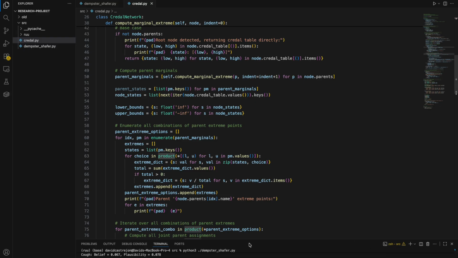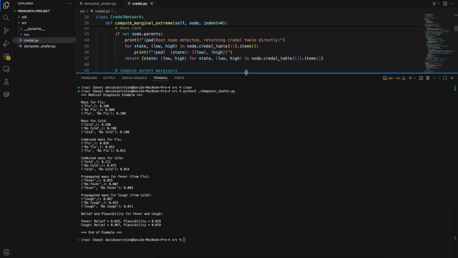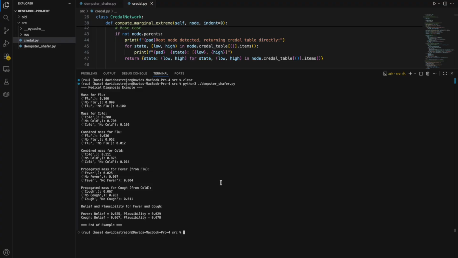So let's go ahead and run this code, and then we can analyze the output and compare and contrast it with the Dempster-Shafer output.